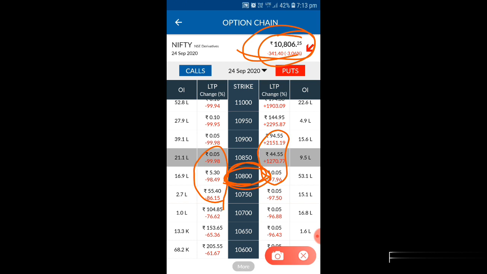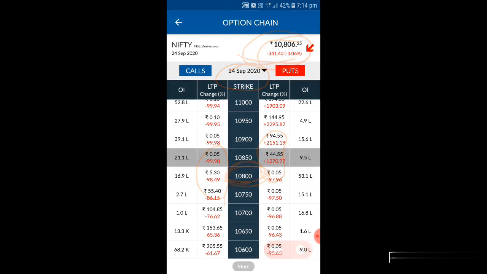And today you can see is an expiry day. Today is the 24th September and it is an expiry day. For example, today morning the market is open, just imagine the market is open in this range. Some people, by seeing here, 10,950, what is the current rate of that? It is only 10 paisa.